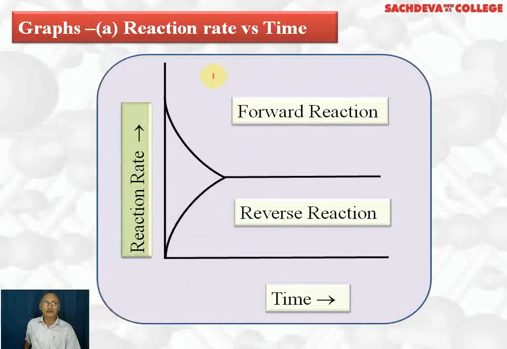Let's take up a graph which shows rate versus time. On this side we are plotting reaction rate and on this side we are plotting time. The rate of reverse reaction slowly increases, whereas the rate of forward reaction slowly decreases. Why does the rate of forward reaction decrease? Because the concentration of reactants decreases and the concentration of products increases, therefore the rate of reverse reaction increases with time. And this is the stage representing equilibrium, when the rate of forward reaction becomes equal to the rate of backward reaction.